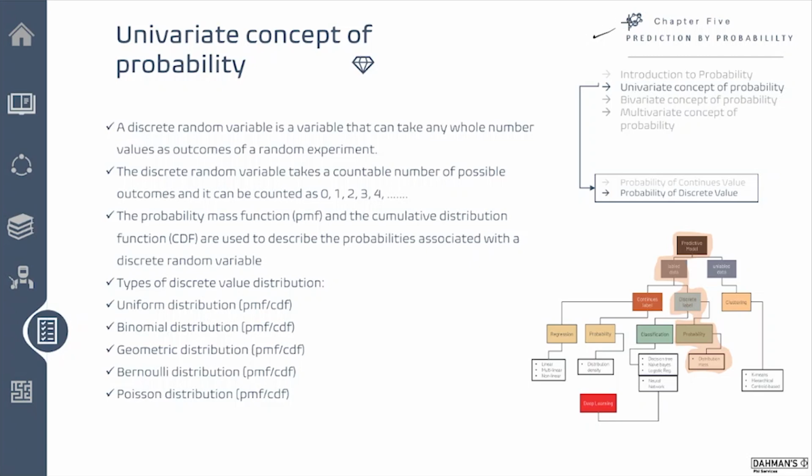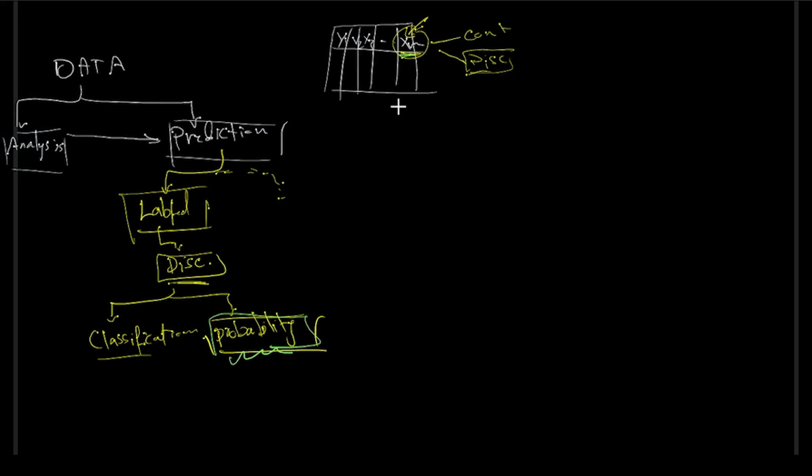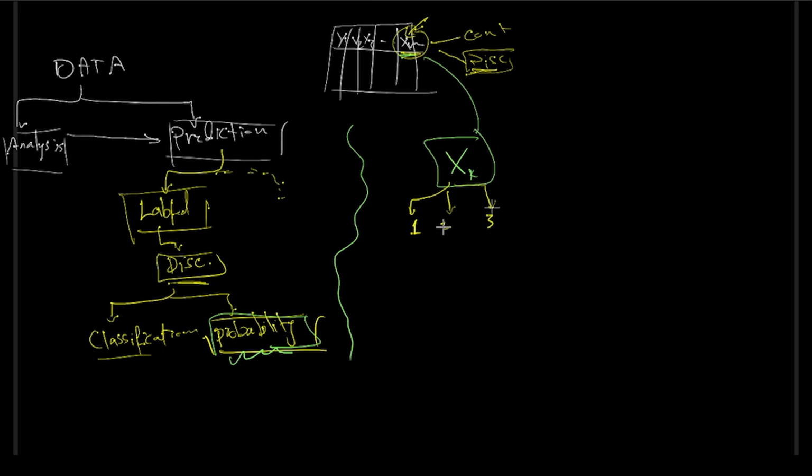Hi, welcome back. So we're in Chapter 5, Prediction by Probability, the outline of univariate concept of probability. In particular, we're going to start with the probability of a discrete value. Since we are talking about random variables, imagine this x sub k. Since it is discrete, it could be outcome 1, outcome 2, or maybe outcome 3, etc. We would like to find out the probability that a particular outcome, for example 2, has happened.